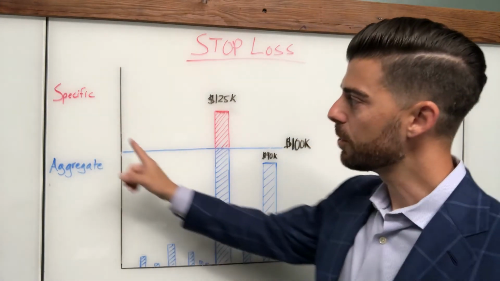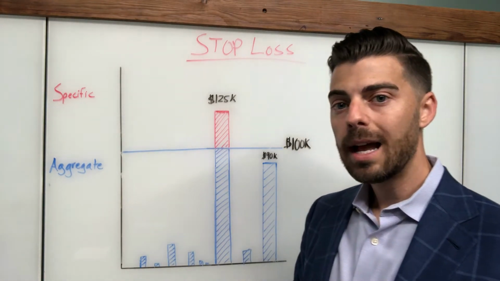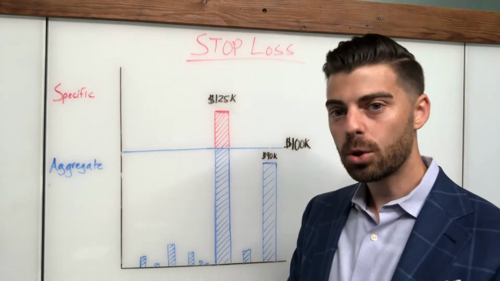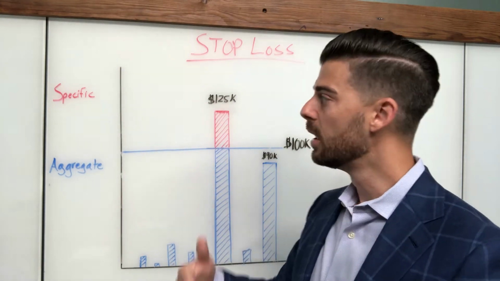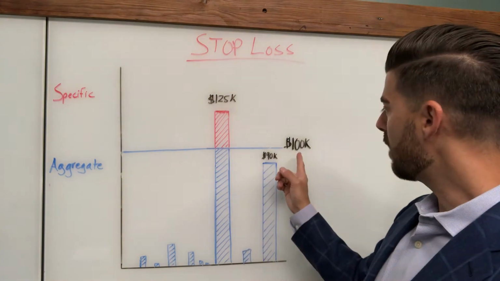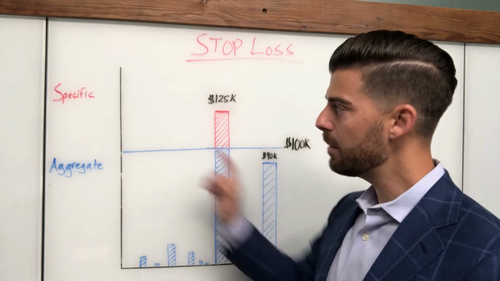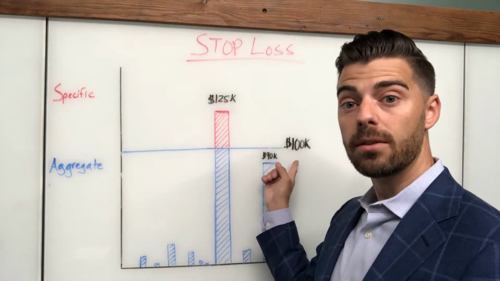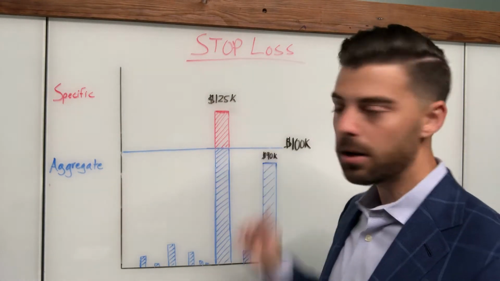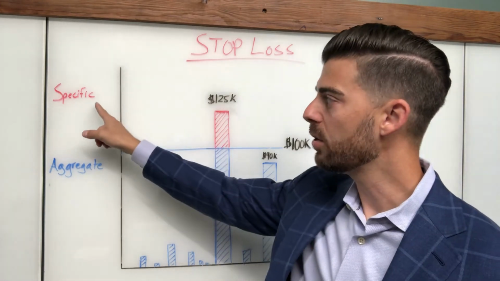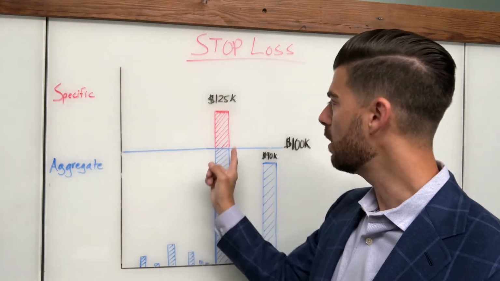The vast majority of employers outside of your true jumbo employers are going to most likely purchase specific and aggregate together. So specific insurance, this is the most important of the two because specific insurance is going to help you manage truly unpredictable and catastrophic risk. So specific meaning it is per individual, specific to the individual. In this example, I've got a $100,000 deductible that this self-funded employer would purchase. So they're saying, hey, Mr. Stop-Loss Carrier, I'm going to purchase a $100,000 specific deductible. Any claim by any individual that exceeds that $100,000 threshold, that is now going towards the specific stop-loss, and that stop-loss carrier will reimburse for any dollar above that threshold.